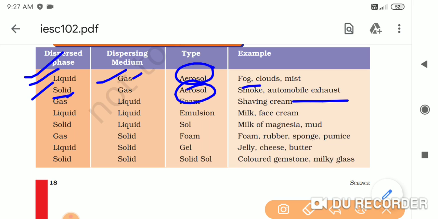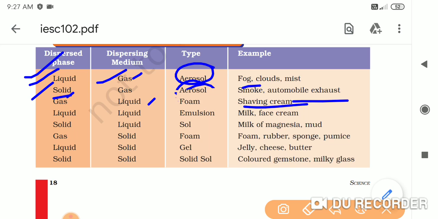Now the third is foam. I don't know whether you know it or not, but foam is what is used for shaving. You must have seen shaving foams. You can see here the example, shaving creams. Shaving cream is also one of the types of colloids. Now what is the dispersed phase and the dispersing medium here? In the shaving cream, liquid is the dispersing medium.